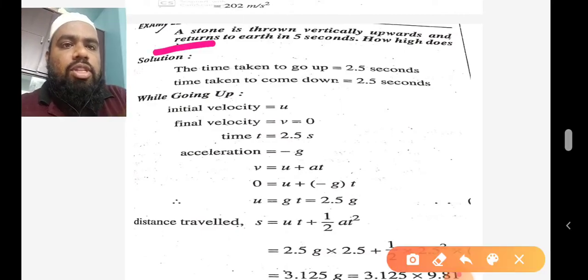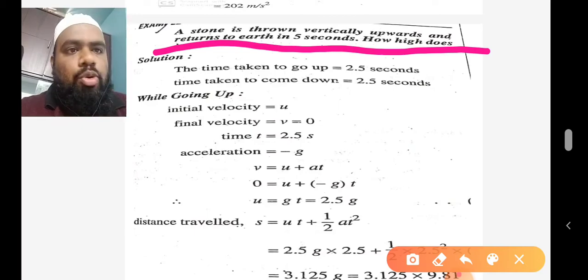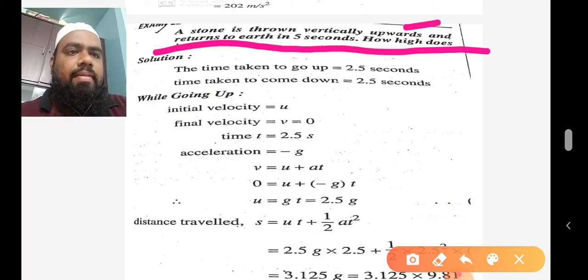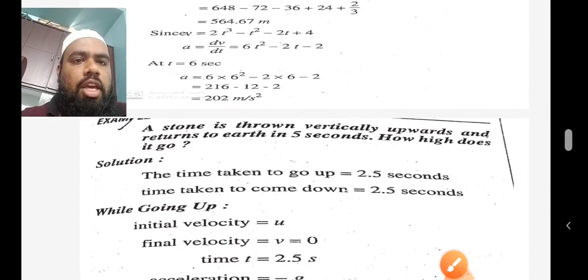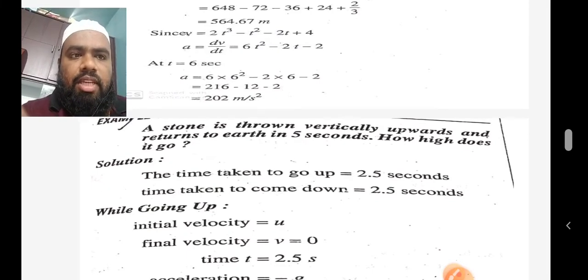This will be your question. A stone is thrown vertically upwards and returns to earth in 5 seconds. How high does it go? Simple question. A human being or anybody has taken a stone and projected it up, and it returns to earth in 5 seconds. So it has reached its maximum height.